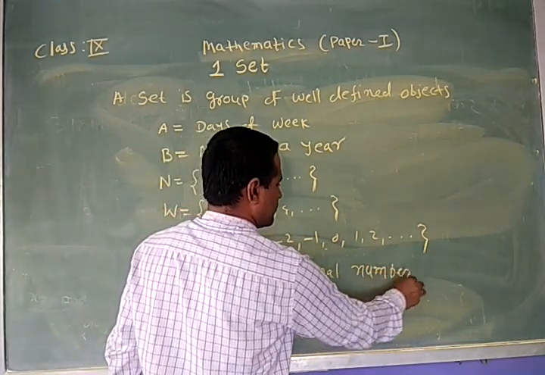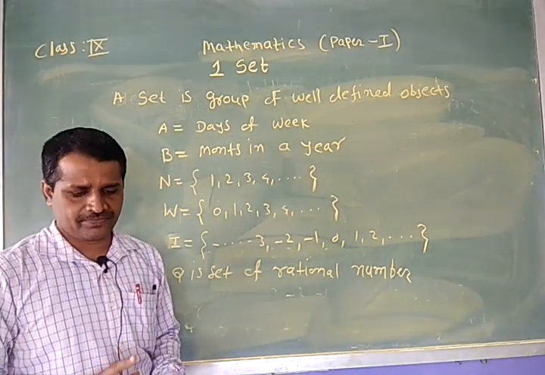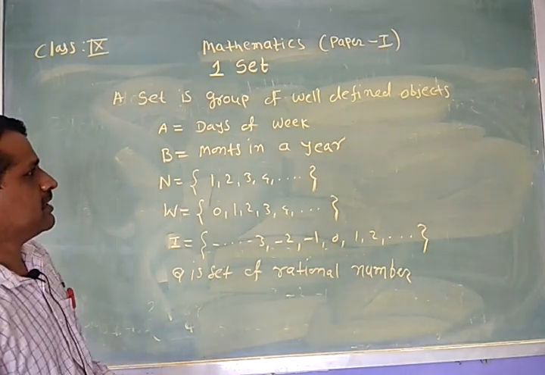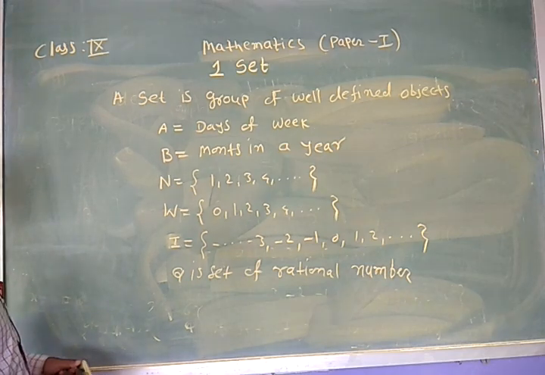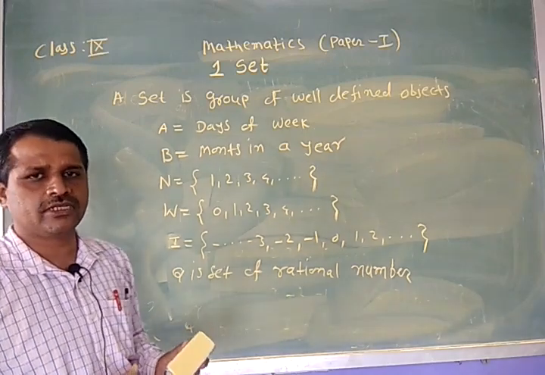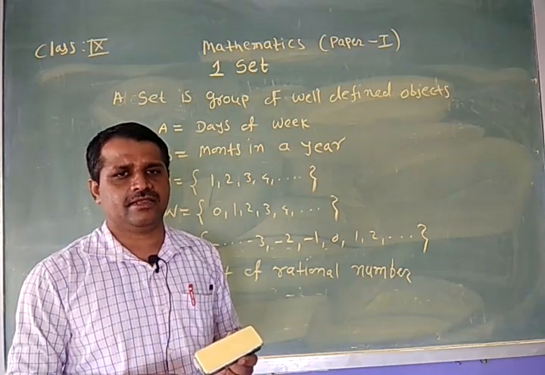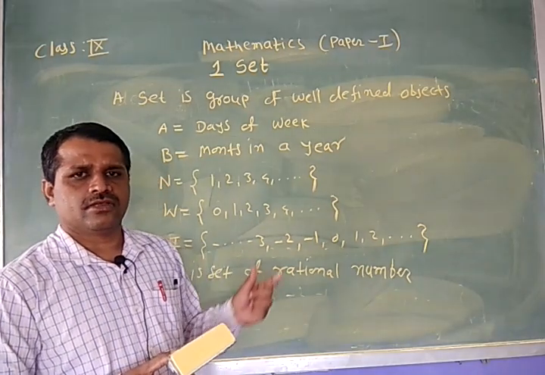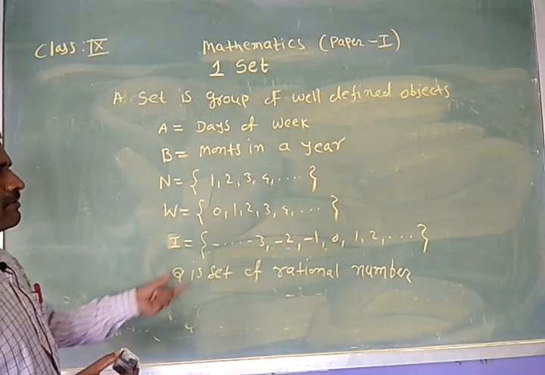These are some examples of the set. There are various ways to represent a set. Therefore, the next point is the methods of writing a set. What is the definition of a set? A set is a collection of well-defined objects, and these objects are distinct from each other. Such a group is called a set. And these are some examples of the set.